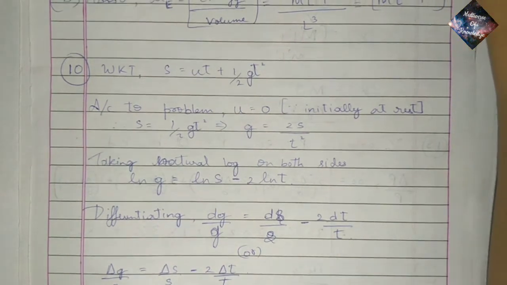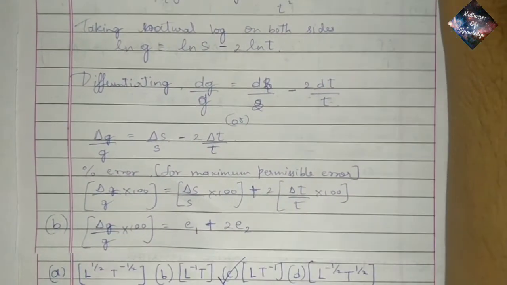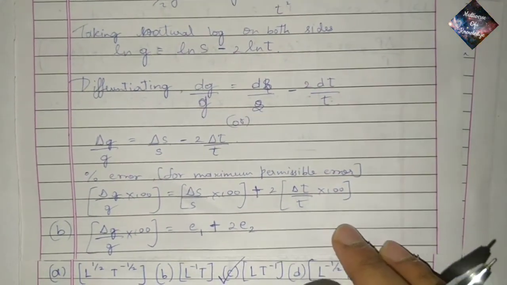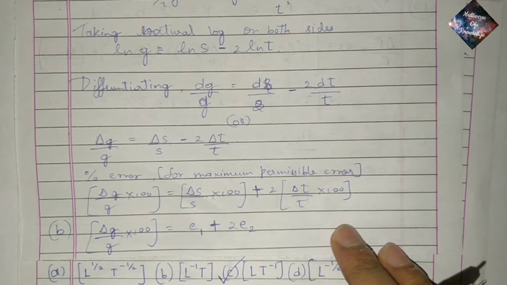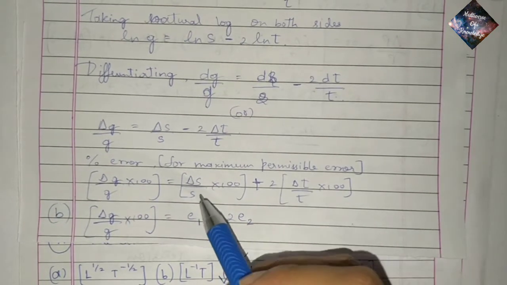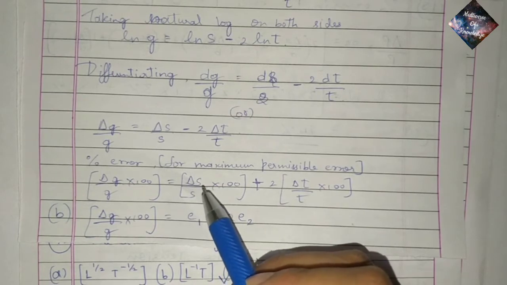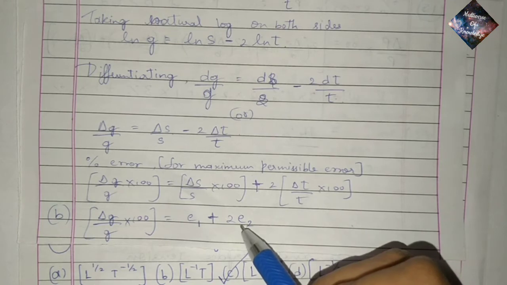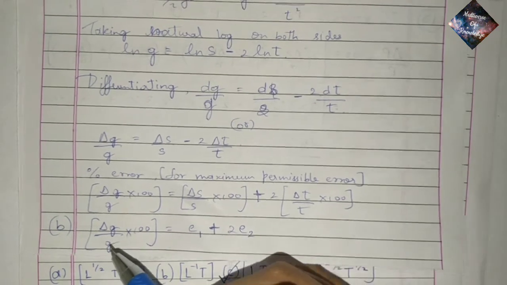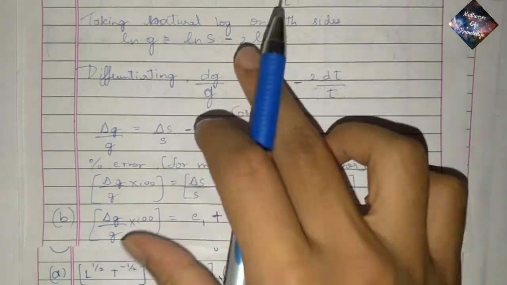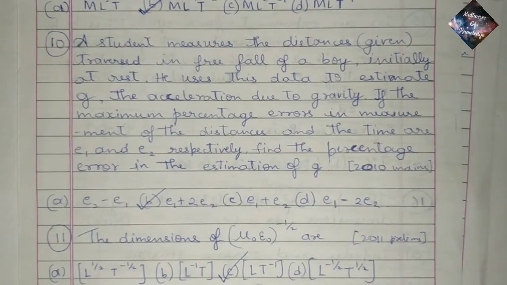But for maximum permissible error, the percentage error is delta g by g into 100 is equal to delta s by s into 100 plus 2 into delta t by t into 100. So therefore, they have given that the maximum permissible error in distance traversed is e1 and the error in time is e2. So therefore the maximum permissible error in estimation of g is e1 plus 2 e2, which makes it option B.